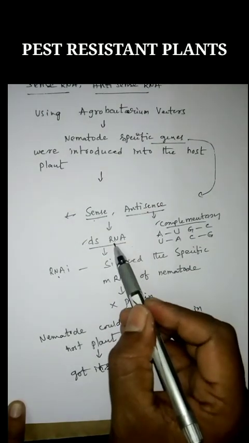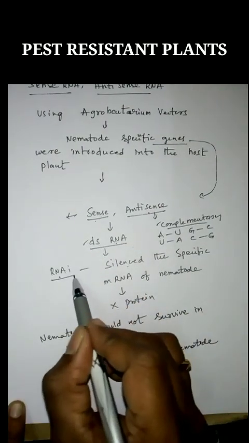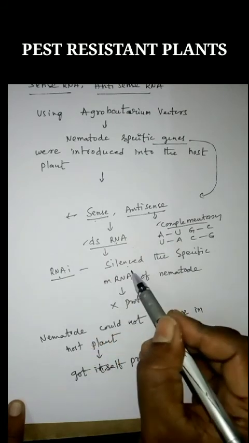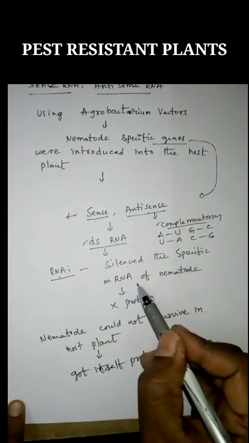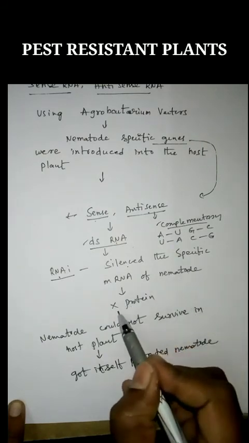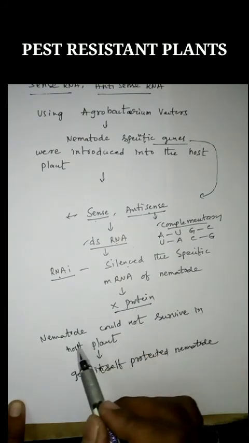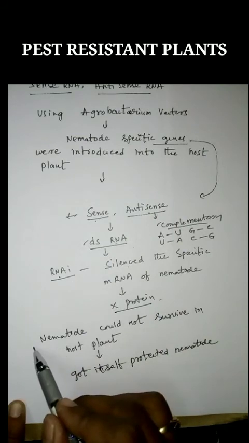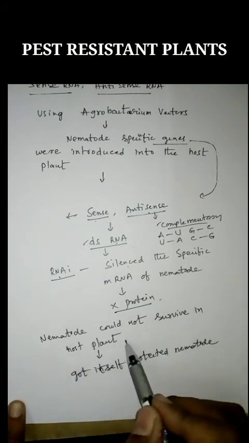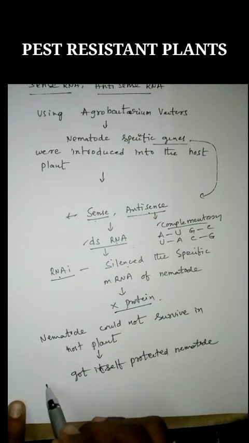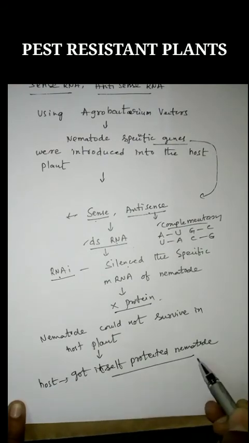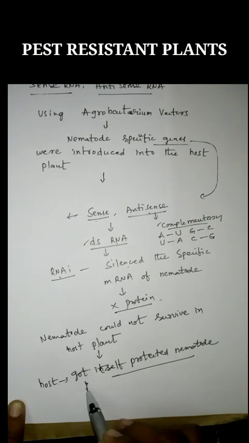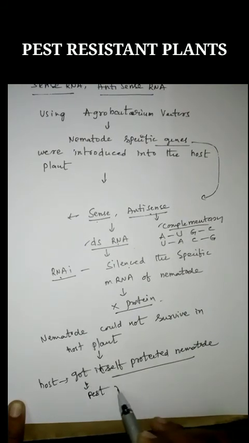Then RNAi is initiated and silences the specific mRNA of the nematode. So there is no protein, and the nematode could not survive in the host plant. As a result, the host plant protects itself from the nematode, and this host plant is called a pest resistant plant.